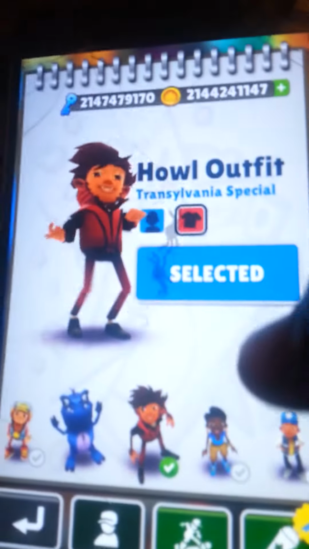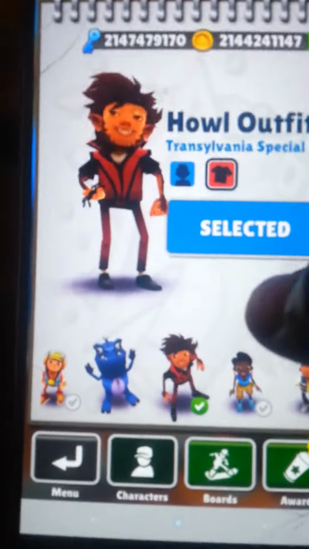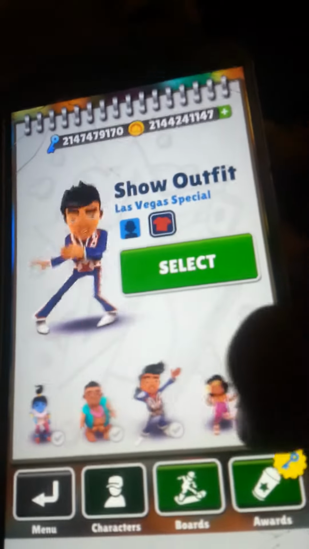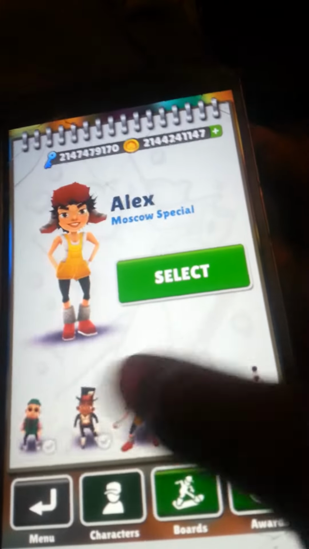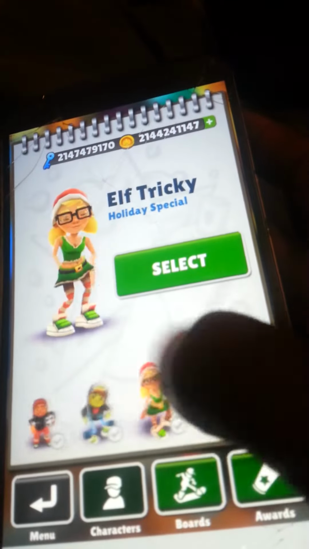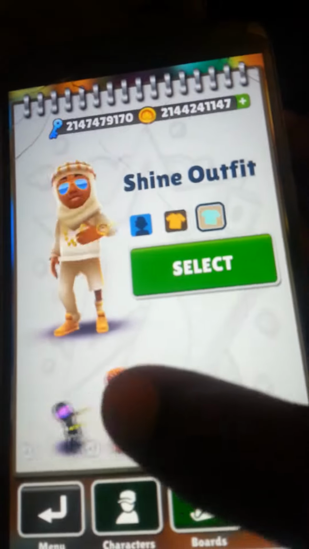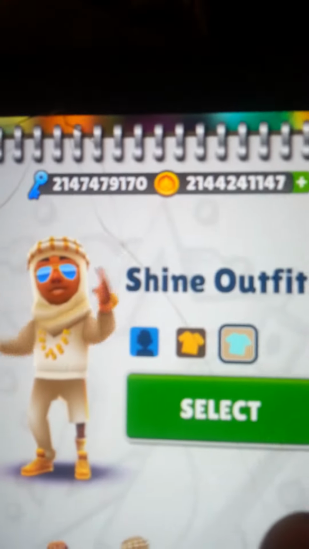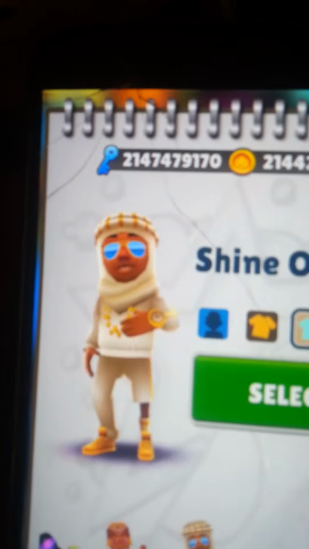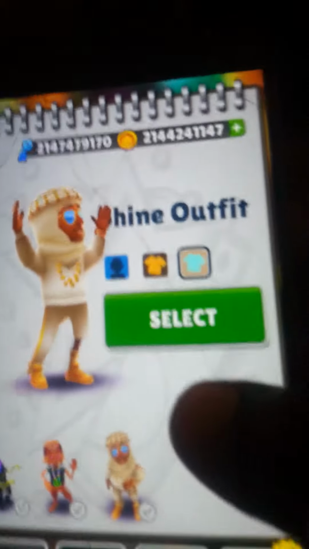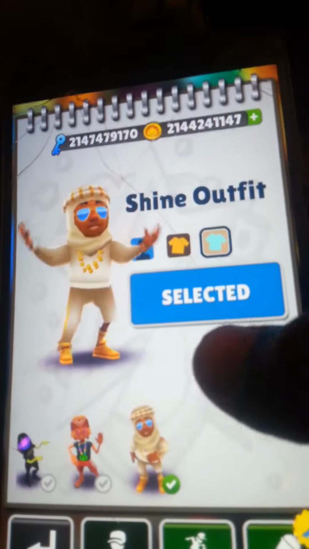Wow. And all the characters unlocked? Are you serious? All the characters are unlocked. Even the special ones. Wow, all of them are literally... This really works. Oh, look how many keys I have. Gazillion, billion, trillion, billion of keys. Oh my god. Oh my god, it really works.